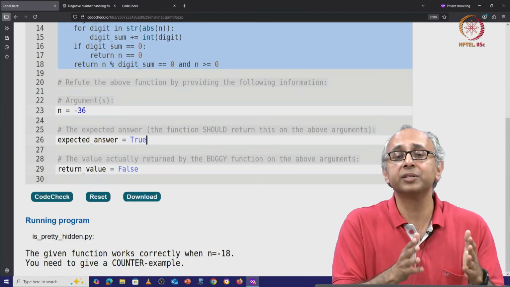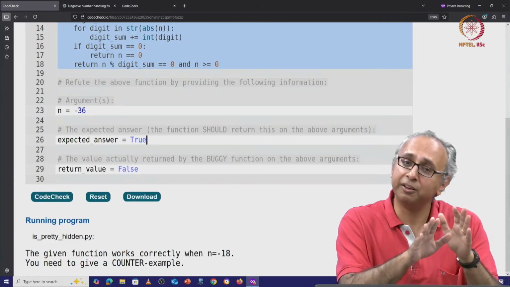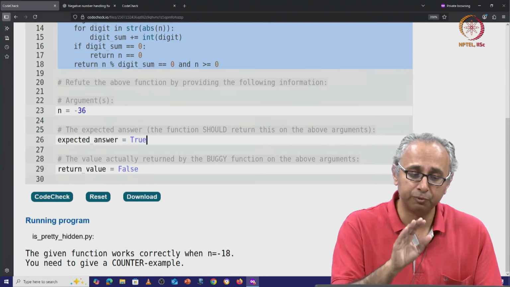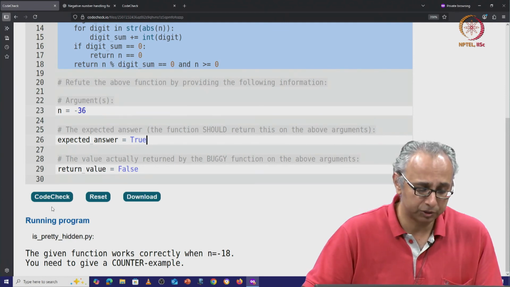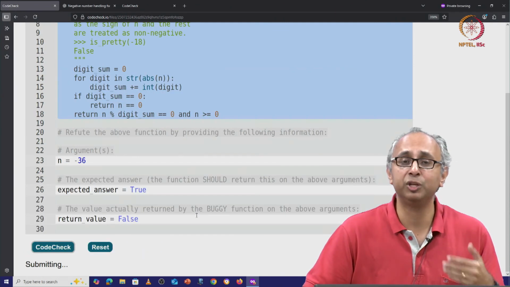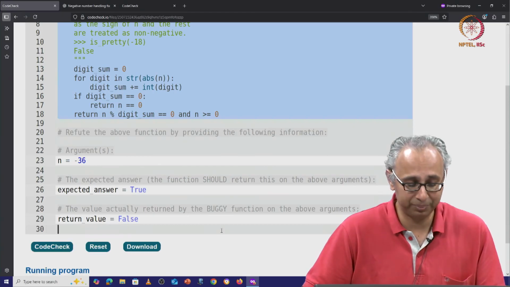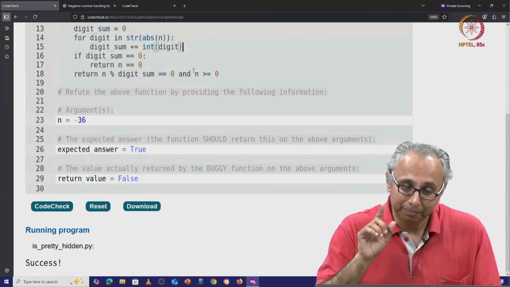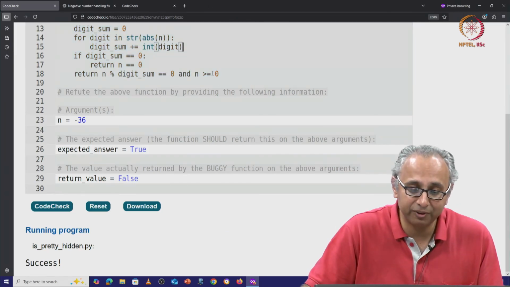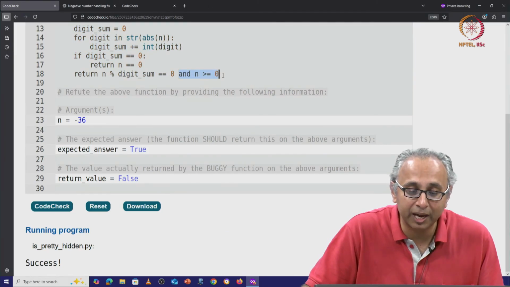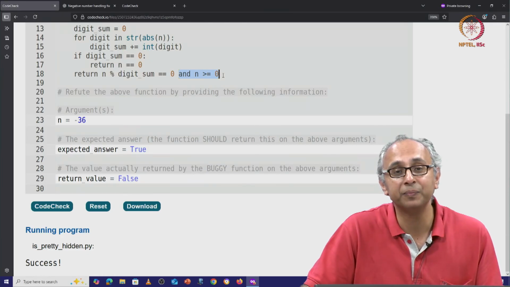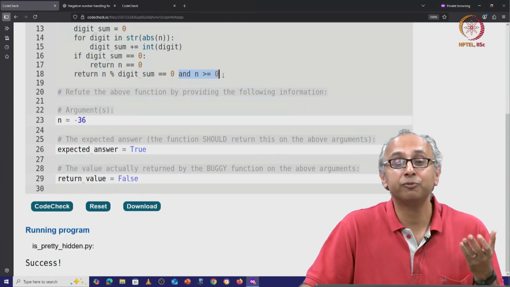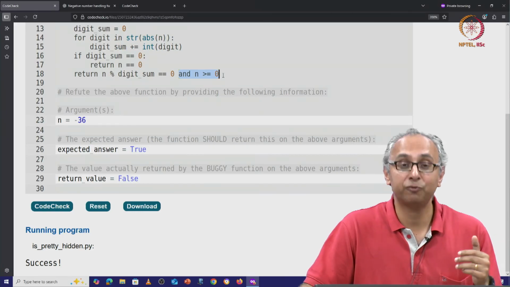And the only way this can be a counterexample is if this function for some reason returns false. So let's run code check. ChatGPT has suggested this counterexample and it gives us the success message. But the problem that ChatGPT has identified is that because this code has this additional constraint, this function will return false.